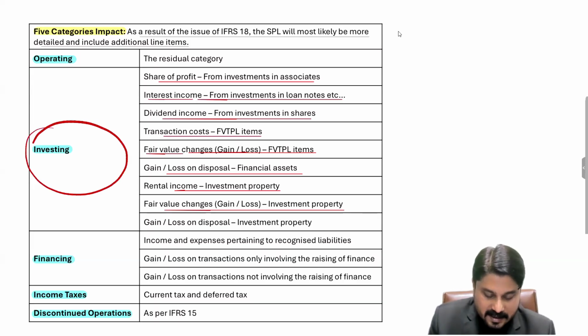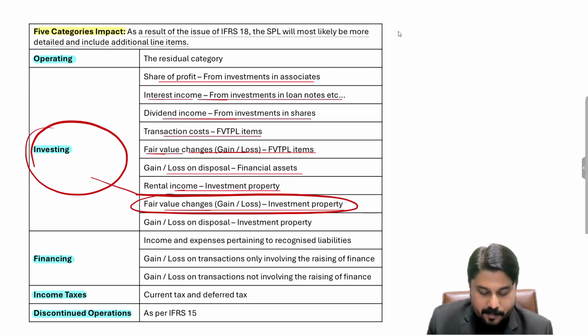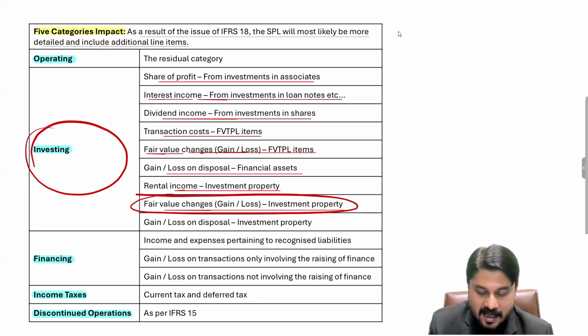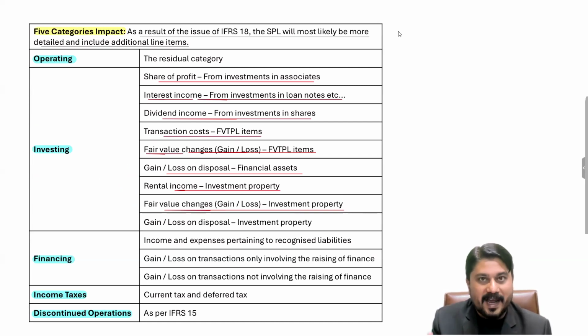Then these changes will be reported, the fair value changes for investment properties, under this heading, under this category, that is the investing category, because investment property is your investment. According to the related IAS 40 treatment, you have to check the fair value of the investment property at each reporting date, and any increase or decrease in the property's value is to be taken to P&L.